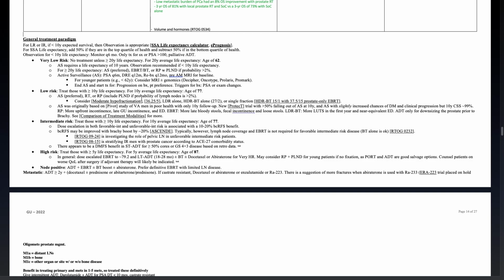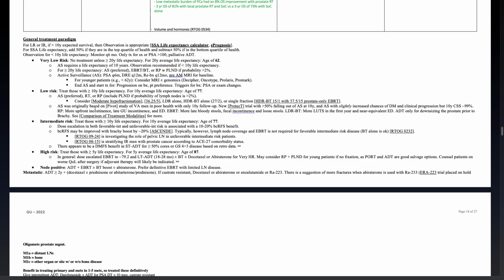Radical prostatectomy, again, including pelvic lymph node dissection if the probability of lymph node involvement is greater than 2%. Consider moderate hypofractionation, 36.25 in 5, so prostate SBRT, LDR alone, high dose rate brachy alone, which is 27 in 2, or single fraction high dose rate brachy 15 in 1.